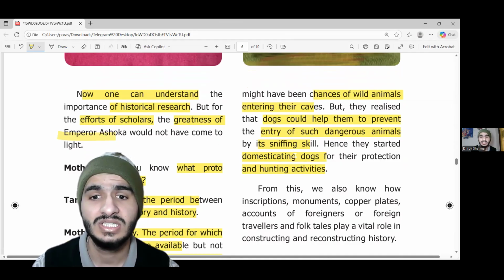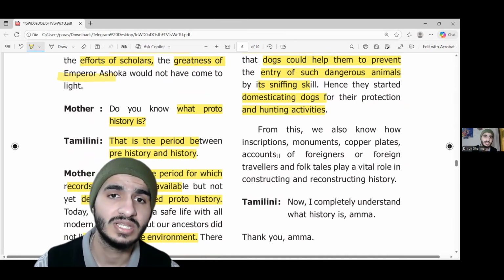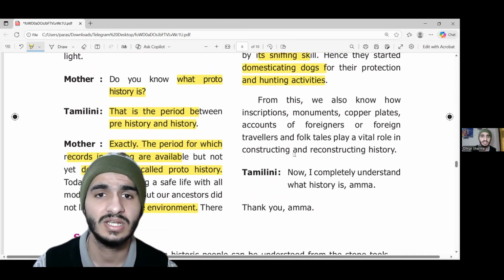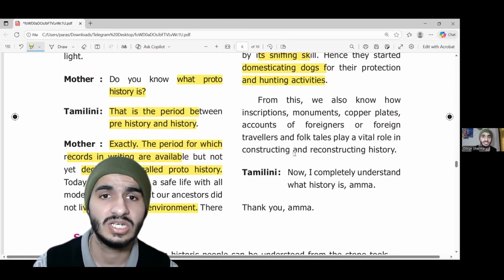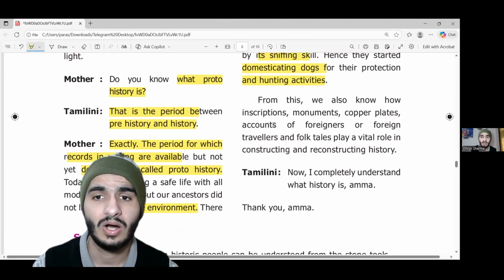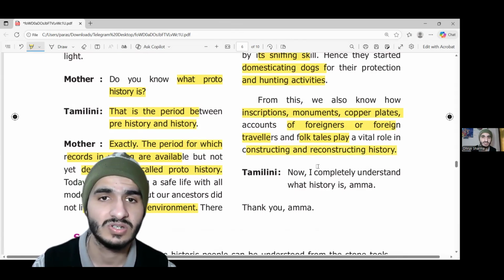These skills were able to protect the children and the females when the men went hunting. So you can see that humans throughout history learned through inquiry. From this, we also know how inscriptions, monuments, copper plates, accounts of foreign travelers, and folk tales play a vital role in the construction and reconstruction of history.